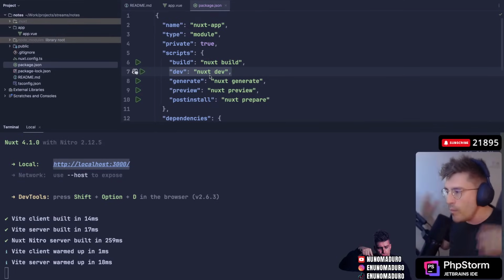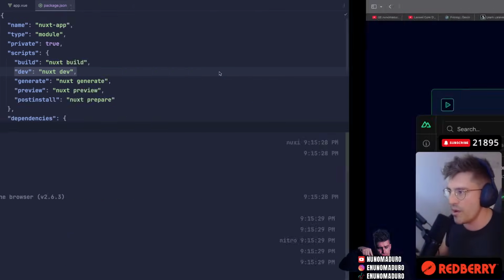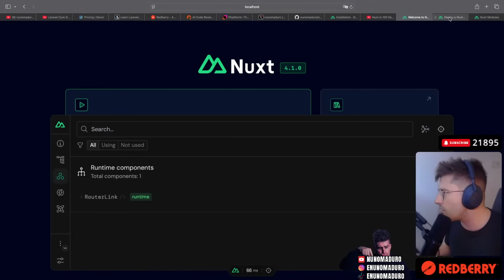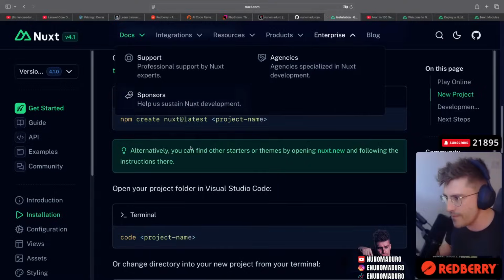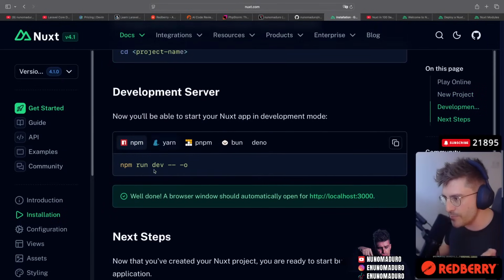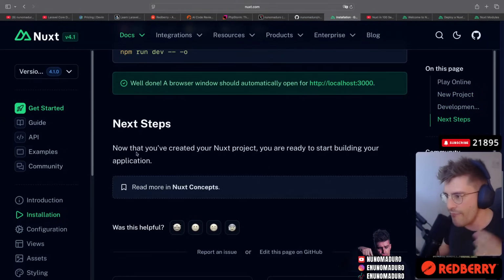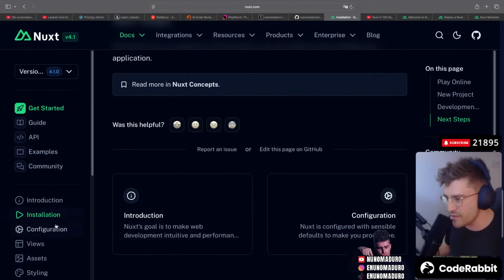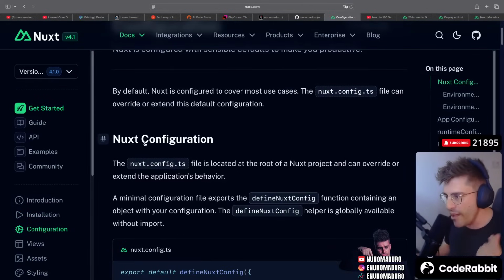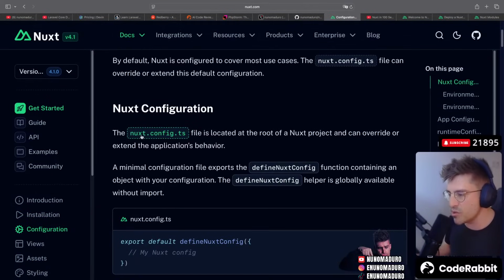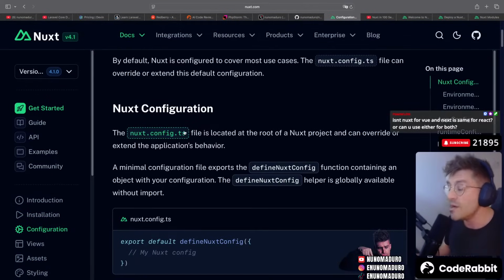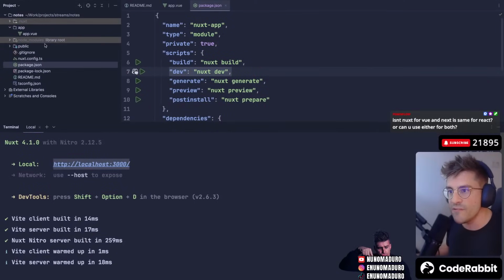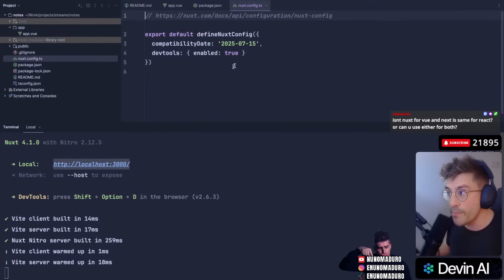All right, so what I want to do here, man, I want to move. So let's go here into the documentation and just move with this, okay? So we did this, we jumped into the project, and we ran npm run dev, bam, that's done. Next step is the configuration thing. So we have a Nuxt configuration, which is placed in nuxt.config.ts. So this is TypeScript by default.